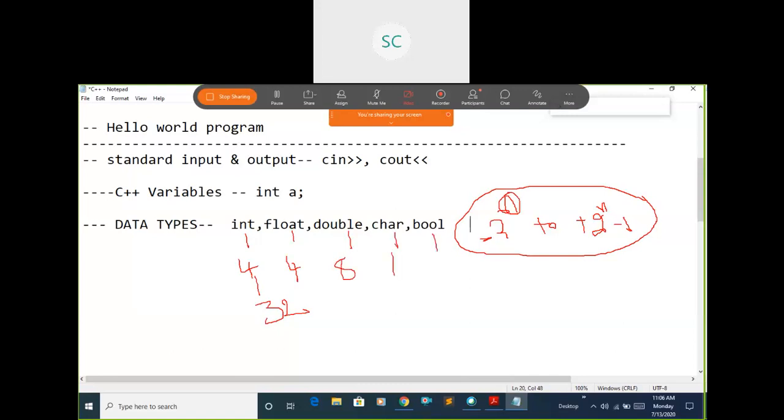Bool is 1 bit only, not byte. A bit means it will store either 0 or 1. Just remember these things, enough for the primitive data types concept. Regarding structures, arrays, and pointers, we will see later.